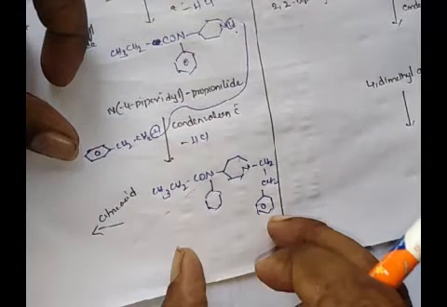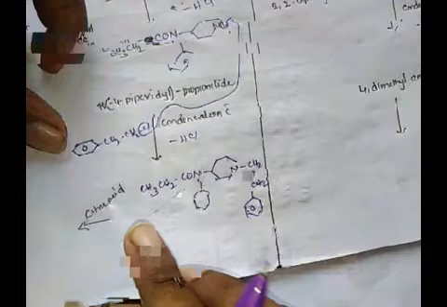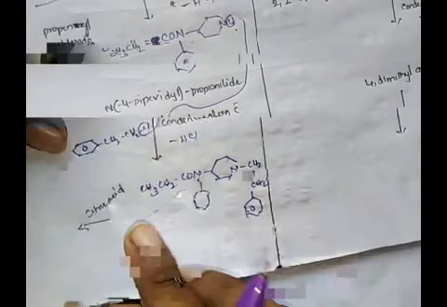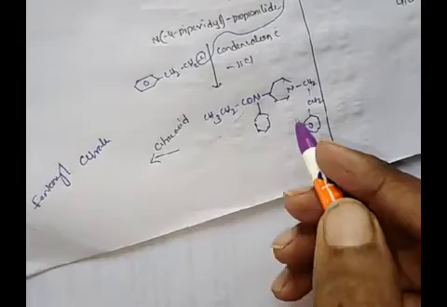This is the obtained intermediate. On treatment of this intermediate with citric acid, we will get fentanyl citrate. So we will get this molecule. Again I am explaining.